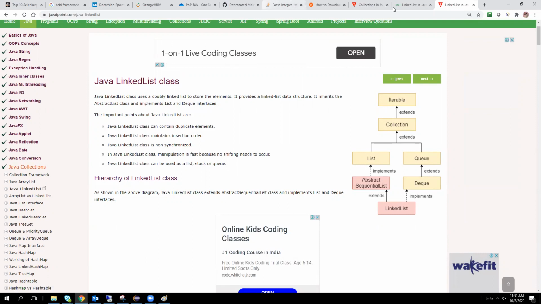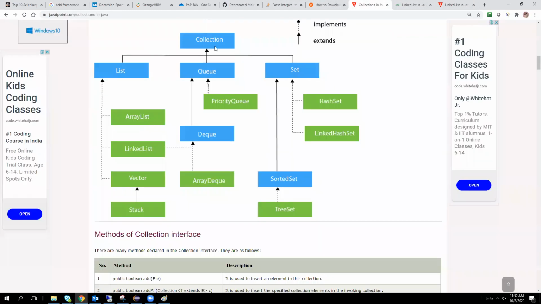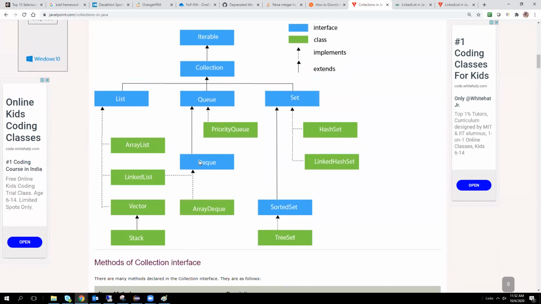Okay, so this list interface contains some methods, and these list methods will be implemented in the array list class. I will explain this diagram at the end. Okay, go ahead.